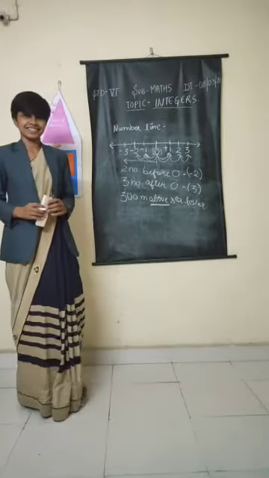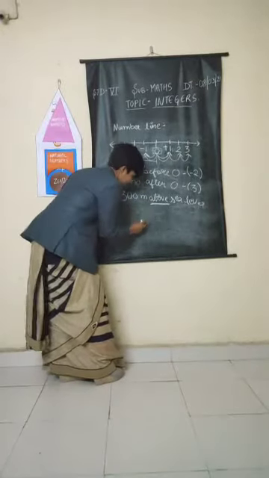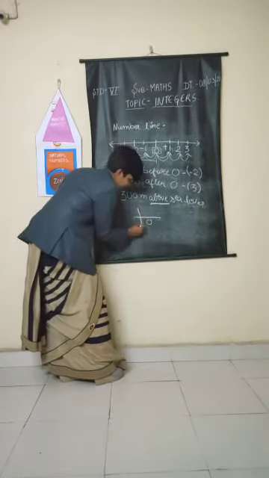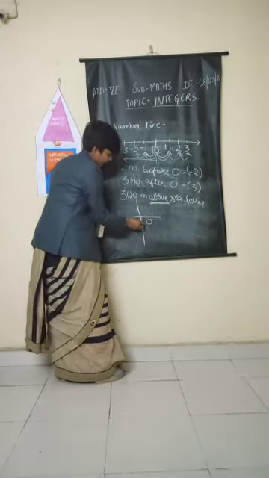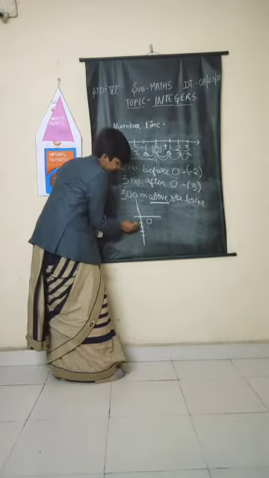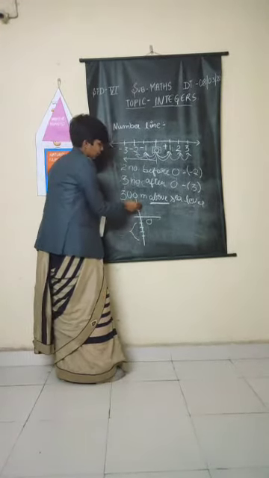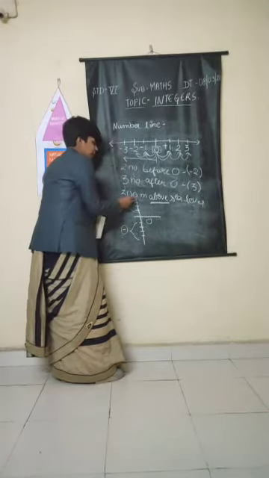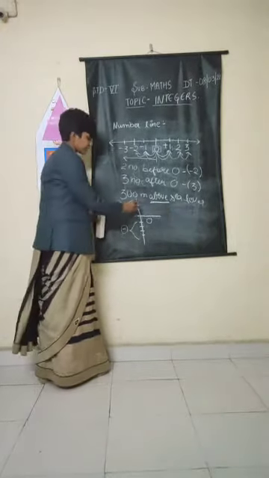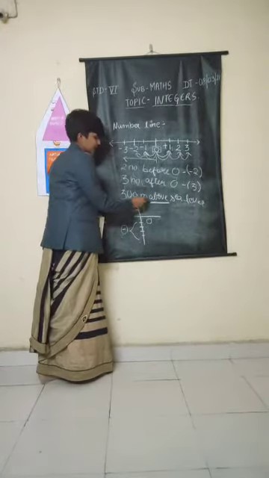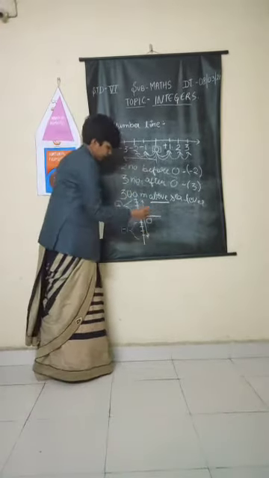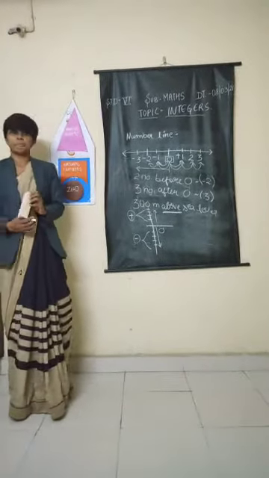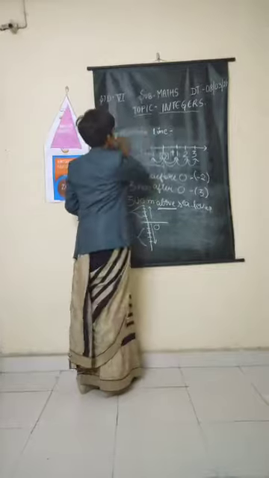Okay, so this is 0. If this is our sea level and this is 0, we can just assume that whatever is going below is in negative numbers and whatever is going above is in positive integers. So when I am saying 300 meters above sea level, it means 300 meters this side. This is above and this is below sea level, so that will be in negative integer. Is this clear now? Yes, ma'am. Very good. Okay, so we'll move forward now.